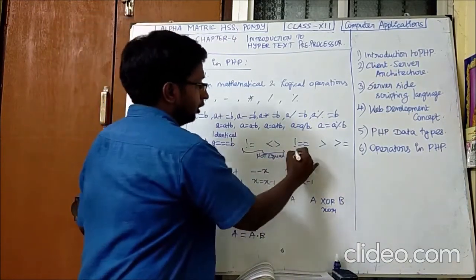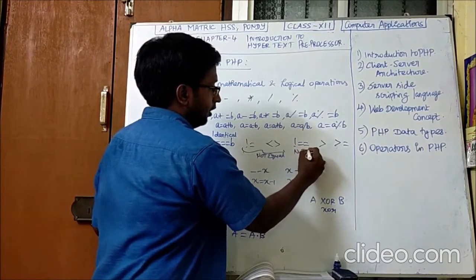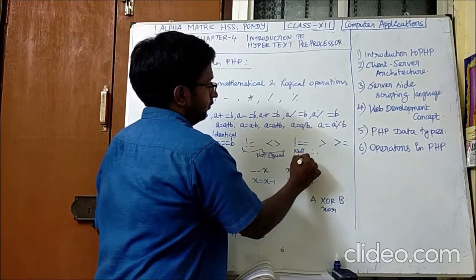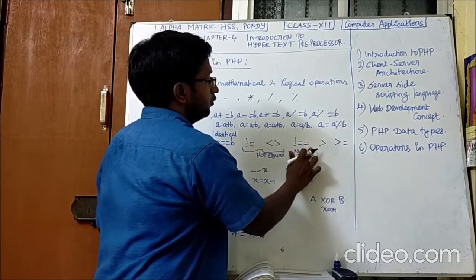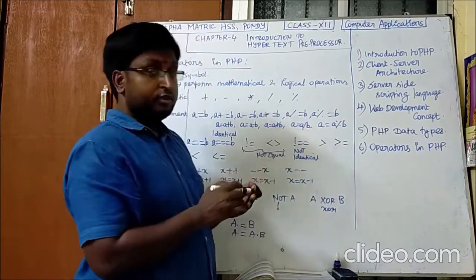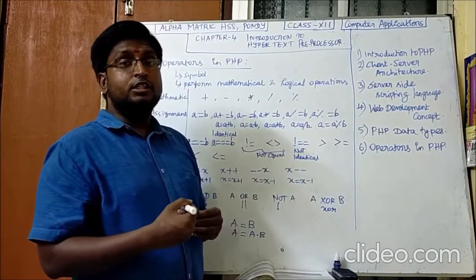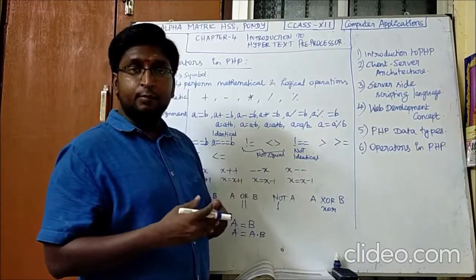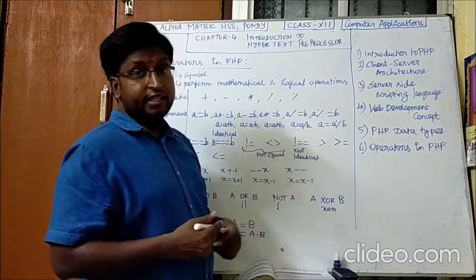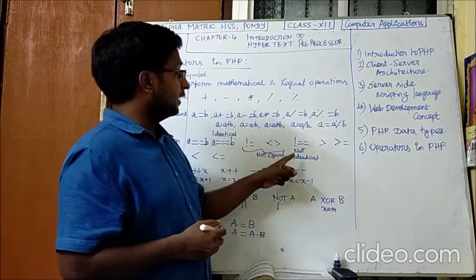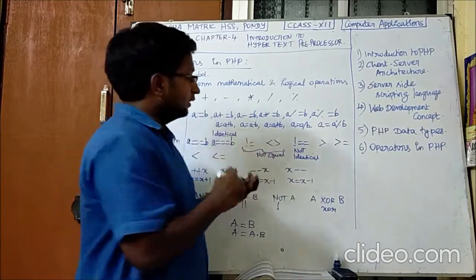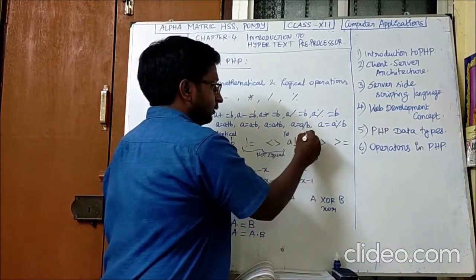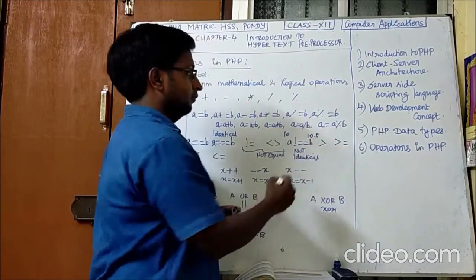And this one is the not identical operator. The values may be the same, but in case we have to check the data type also, in case of a variation in the data type, we can use this not identical operator. For example, A is 10 and B is 10.5.